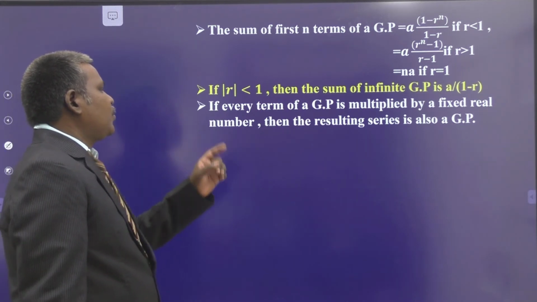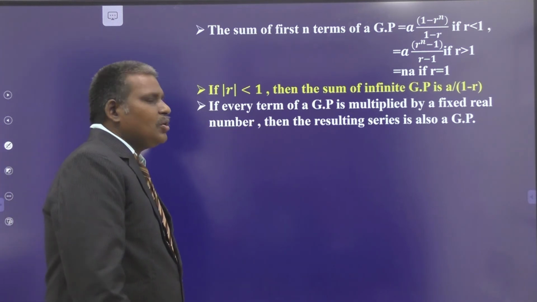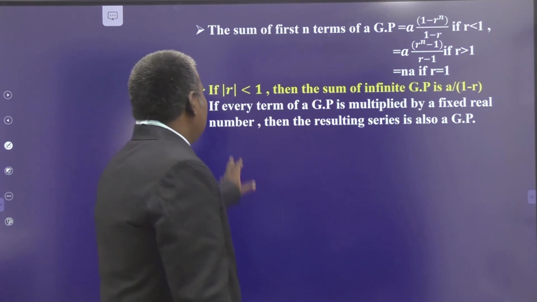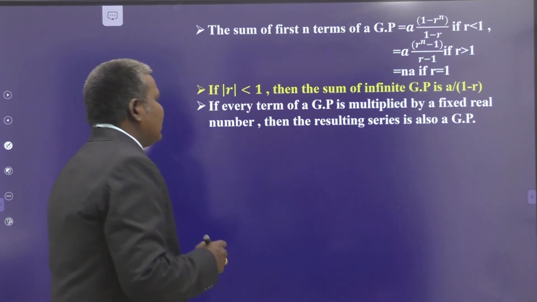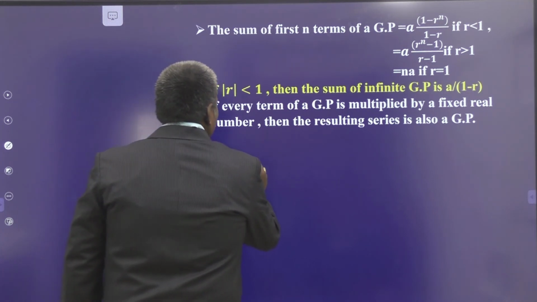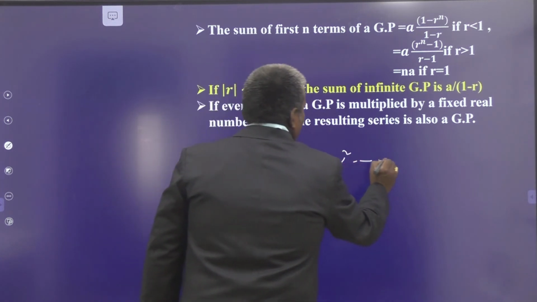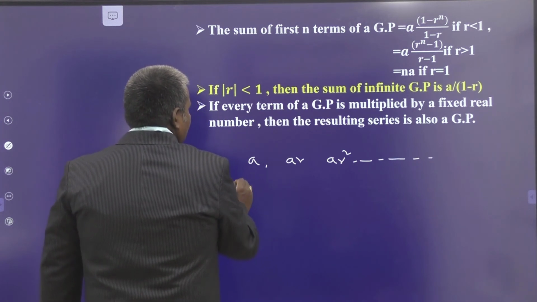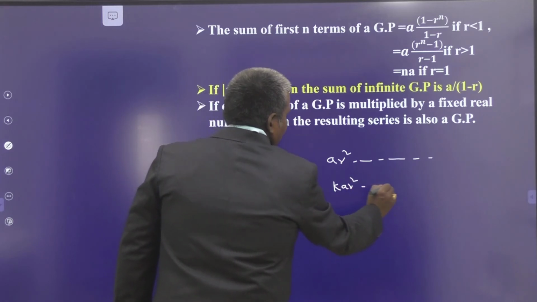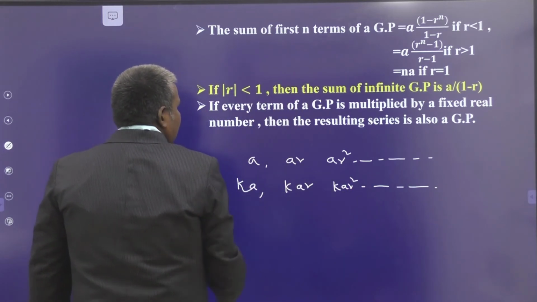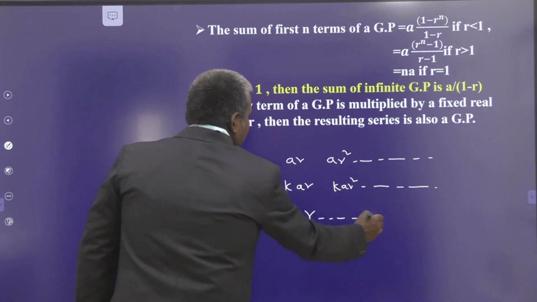If every term of a geometric progression is multiplied by a fixed real number, then the resulting series is also a geometric progression. Understand? What are the terms of the geometric progression? a, ar, ar square, and so on. If you multiply by some k, you obtain ka, kar, k times ar square, and so on. Now kar by ka is what? r. kar square by kar is what? Again r. So the ratio is the same.